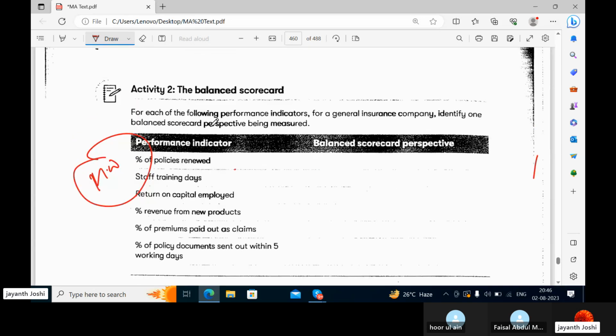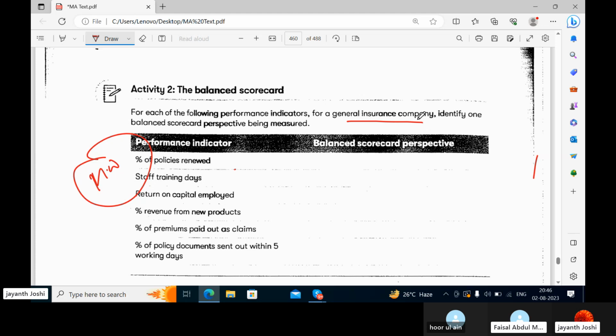For each of the following performance indicators for a general insurance company, identify one balanced scorecard perspective being measured. So the company here is a general insurance company. Do you have an idea about general insurance? General insurance is like casualty and property insurance, not health insurance.